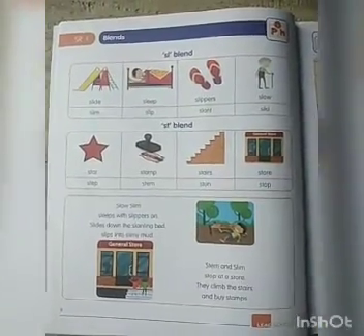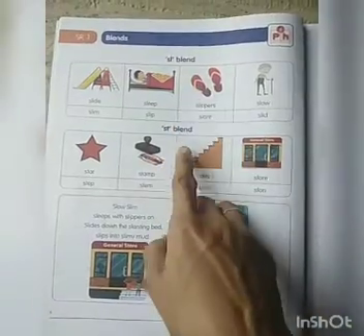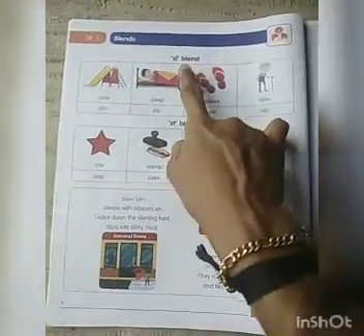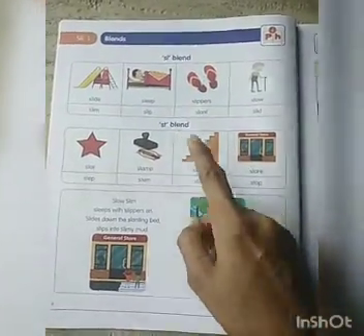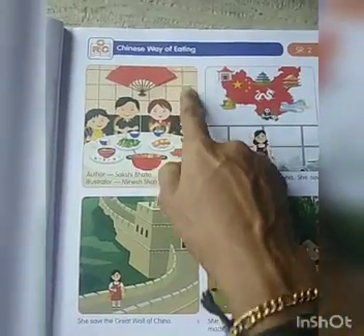So children, take SR1. SL blend and ST blend, the first day we learned, right? SL blend, slur and stir, right? Okay, next, what? Chinese way of eating.